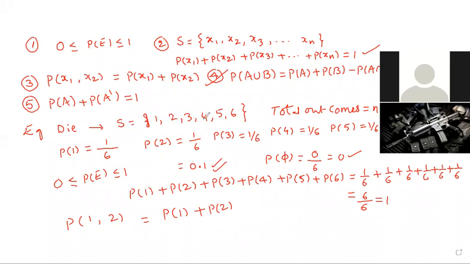Sample space S is equal to 1 to 6. A is equal to odd numbers: 1, 3, 5. Probability of A: there are three elements, total is 6. Next, A dash.